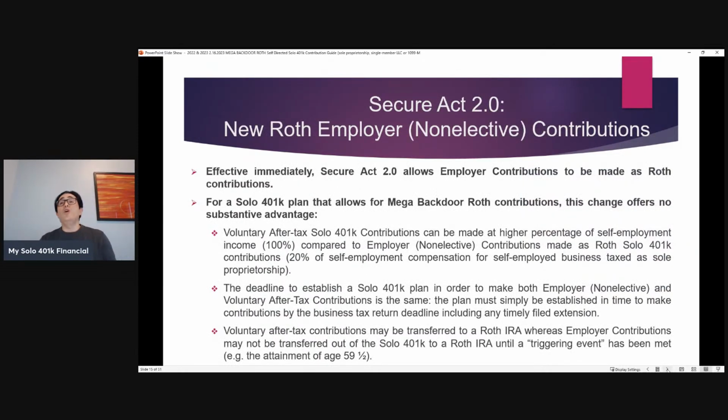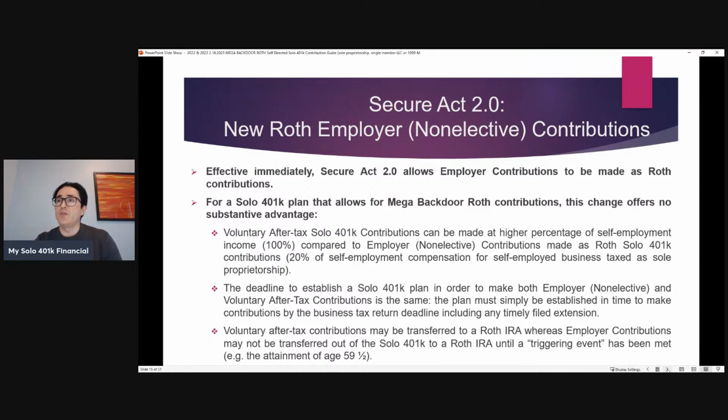So what changed with Secure Act 2.0 is now these employer contributions, these non-elective contributions, may be made as a Roth contribution. But like I mentioned before, for a solo 401k plan that allows for Mega Backdoor Roth Solo 401k contributions, this change offers no substantive advantage. So why would that be?